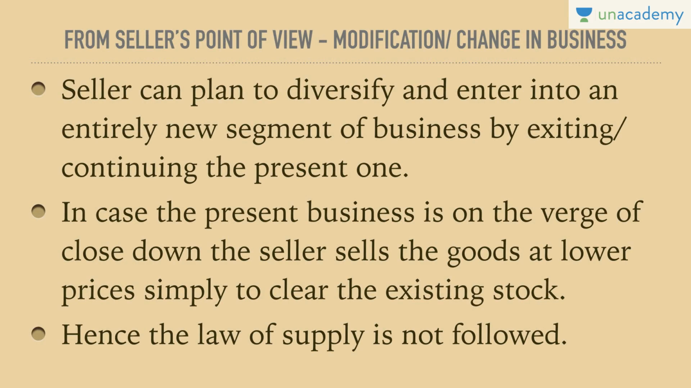From seller's point of view, modification or change in business: if the business changes or modifies in future, the seller can plan to diversify and enter into an entirely new segment of business by exiting or continuing the present one. In case the present business is on the verge of close down, the seller sells the goods at lower prices simply to clear the existing stock. This happens with many businesses which are in the phase of closing down. Hence, this becomes an exception to law of supply, because you don't wait for the prices to rise. You sell at whatever price you are getting.